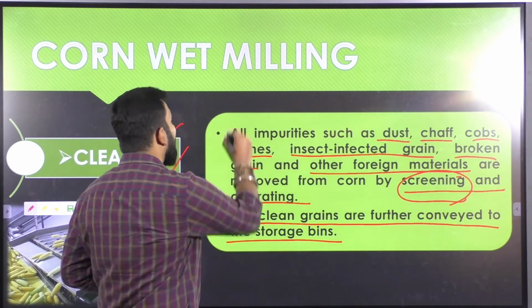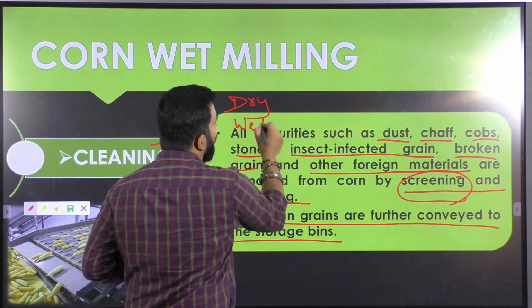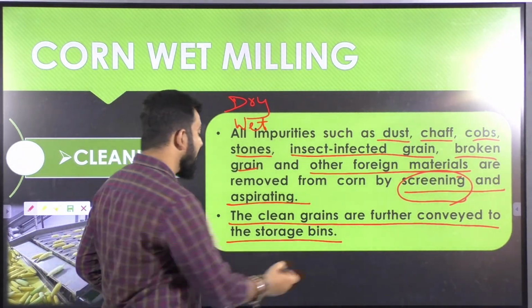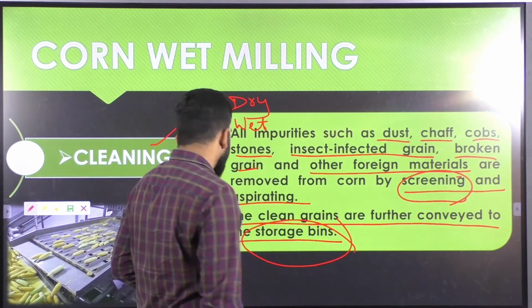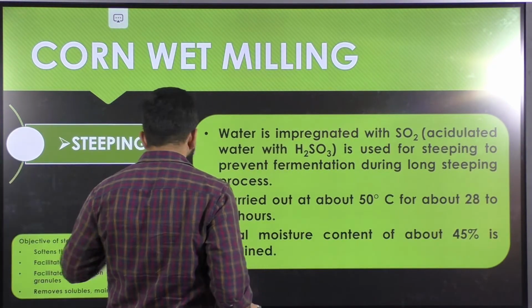This cleaning can either be dry cleaning or wet cleaning, as we have read. If it is wet cleaning, you first need to dry your grains again before sending them to the storage bins. The next step after cleaning in this case will be steeping.